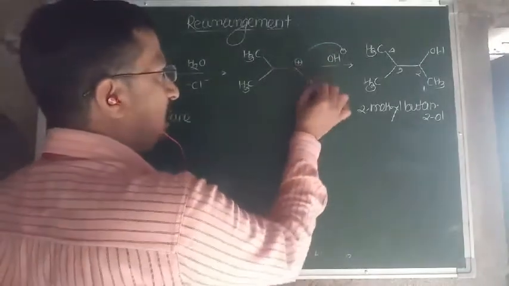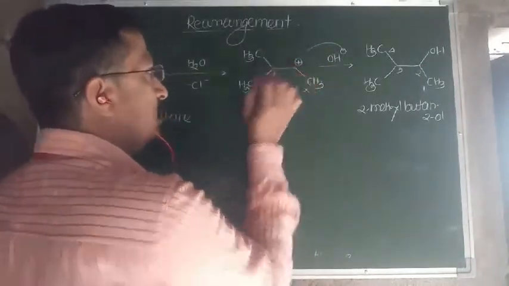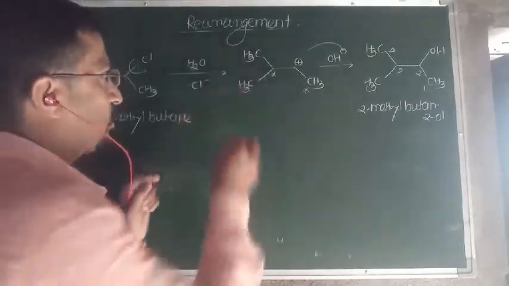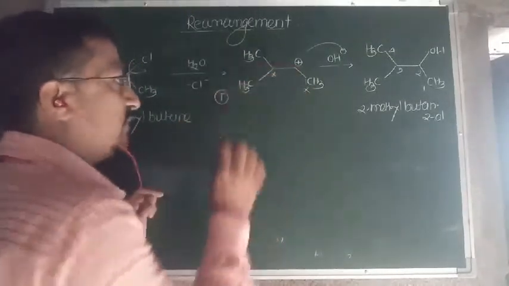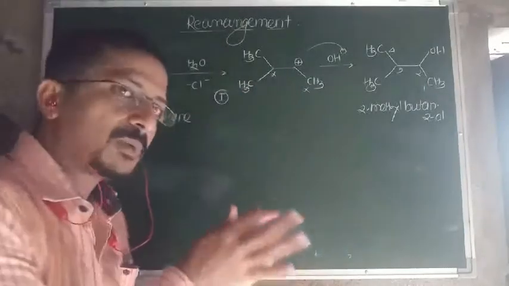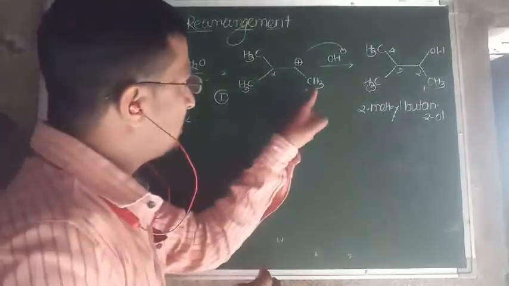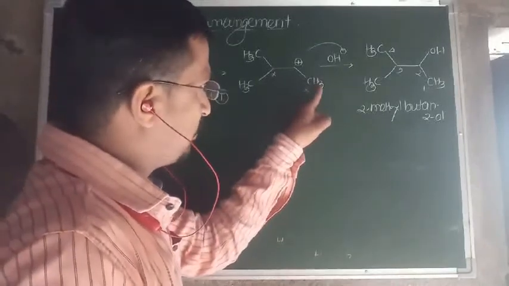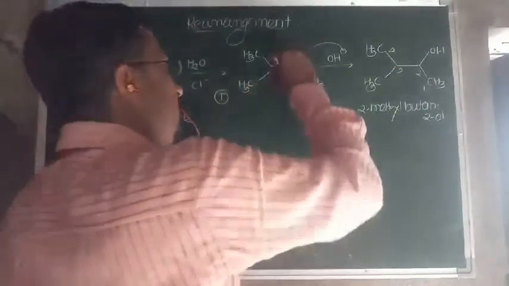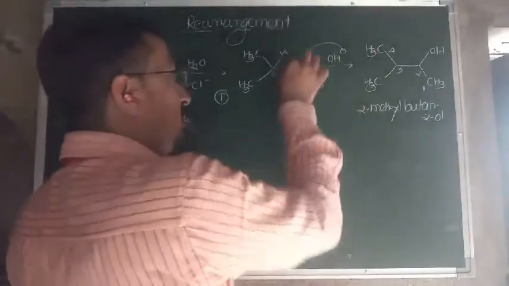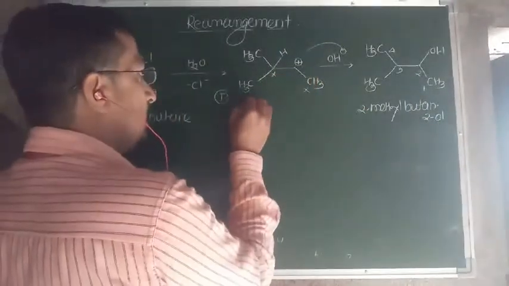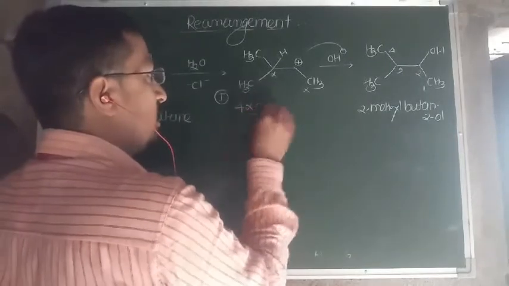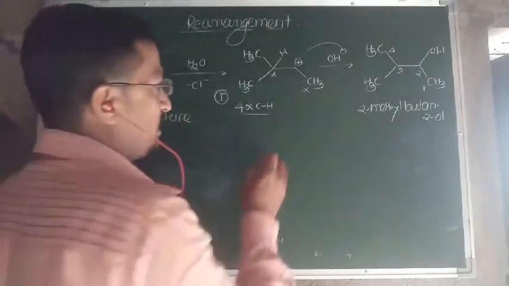Next to it, there is one alpha carbon atom here and one alpha carbon atom here. Call this the first structure. In the first structure, how many alpha carbon atoms are there? Here 3 alpha carbon-hydrogen atoms are there, and here 1 hydrogen atom is there. Total, there are 4 alpha carbon-hydrogen atoms.